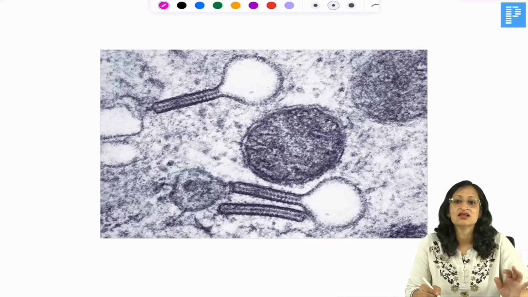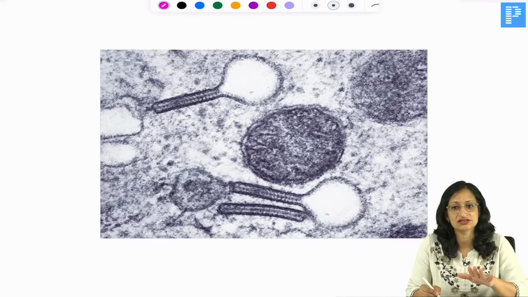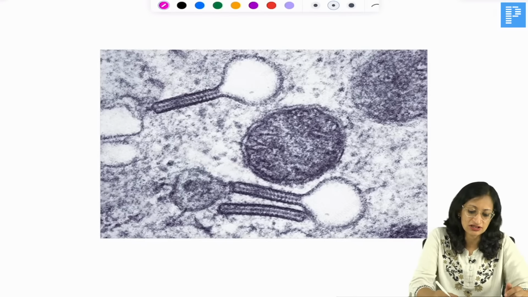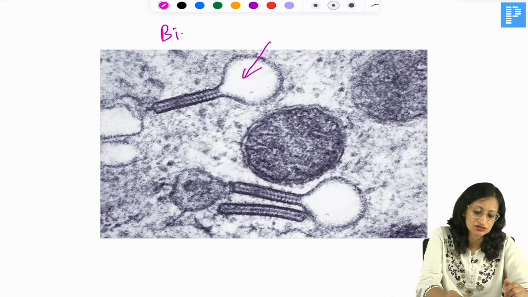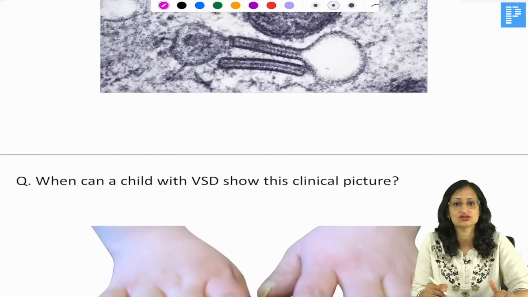What are these? The skin biopsy in the same child we were talking about can show this on electron microscopy. These are called Birbeck granules. Again, Birbeck granules are tennis racket shaped structures which are again seen in LCH, okay, Langerhans cell histiocytosis.